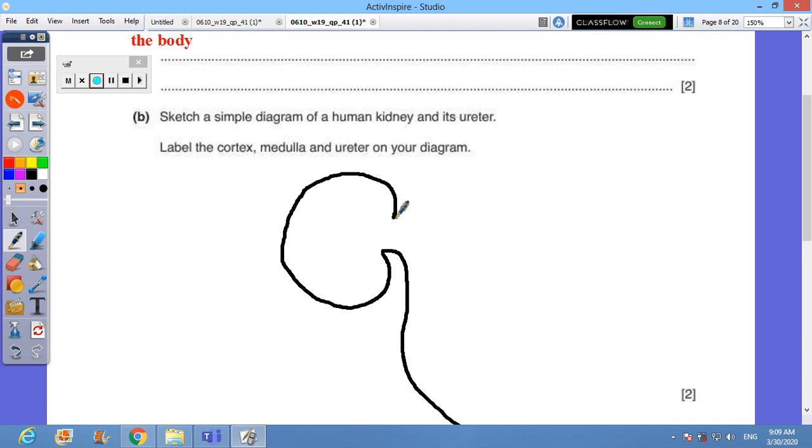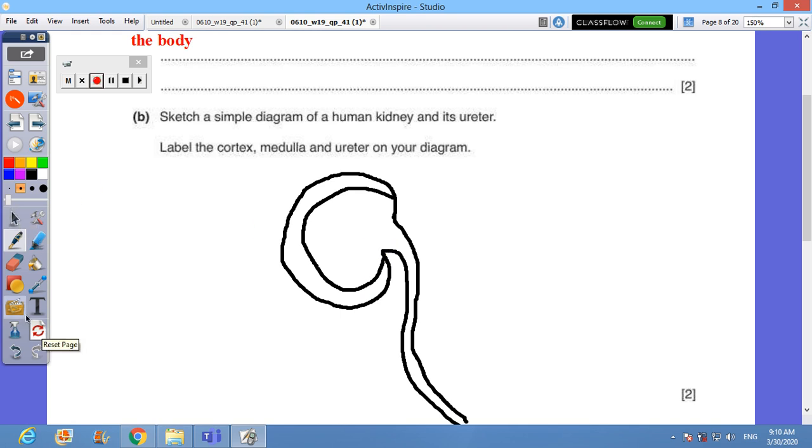This will be more than enough. And then you need to show the different parts of the kidney. They are the cortex and the medulla.